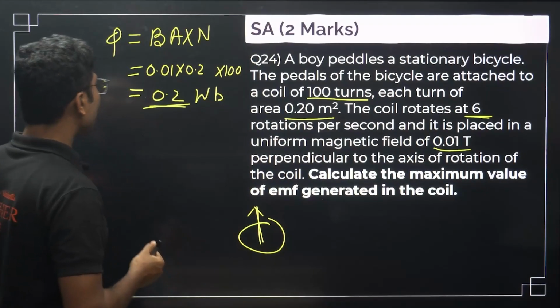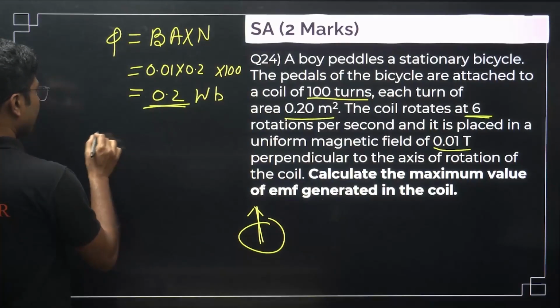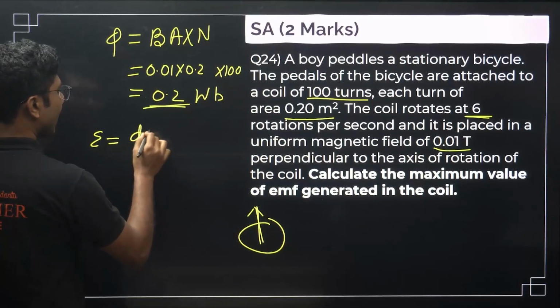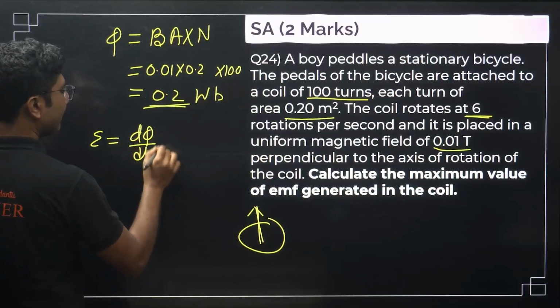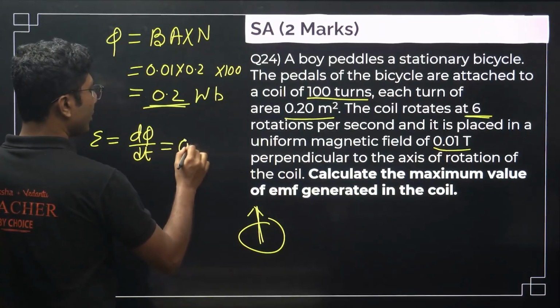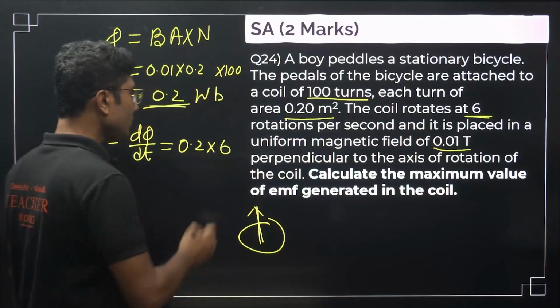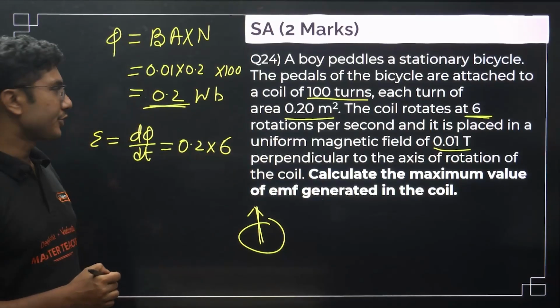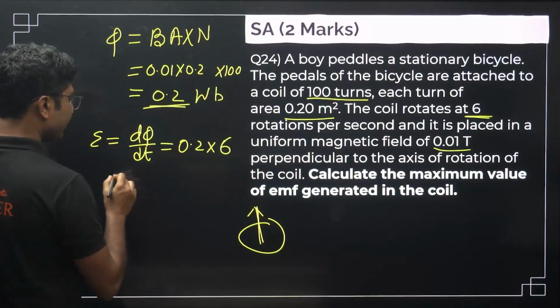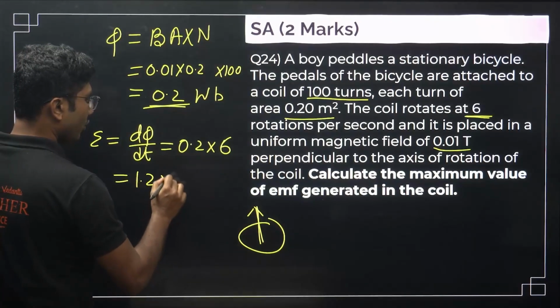So total flux change or induced EMF, you can write it as d phi by dt. Even though you are dividing by time, you have to multiply by the number of rotations per second. If you multiply with the number of rotations per second, you get the total induced EMF, which is equal to 1.2 volt.